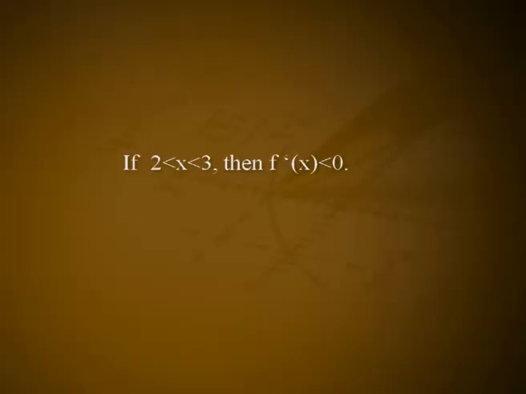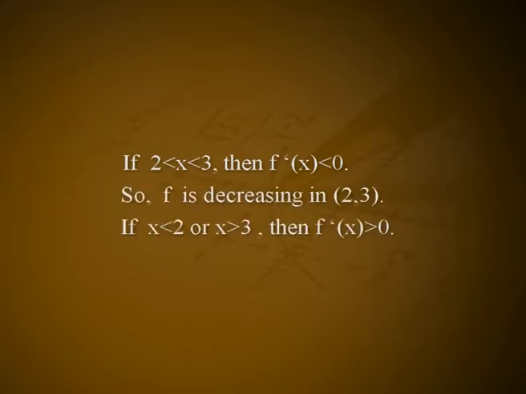If 2 < x < 3, then f′(x) < 0. So f is decreasing in the open interval (2, 3). If x < 2 or x > 3, then f′(x) > 0. So f is increasing in (−∞, 2) and (3, ∞). Hence, by looking at the derivative, we find the set on which the given polynomial is increasing or decreasing.